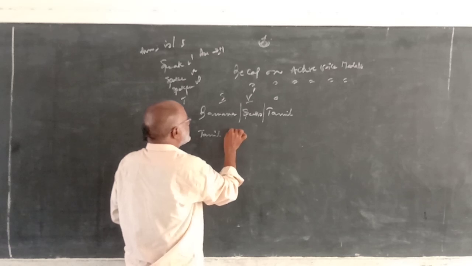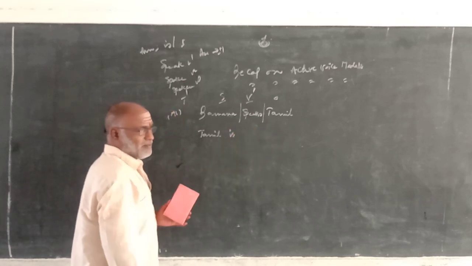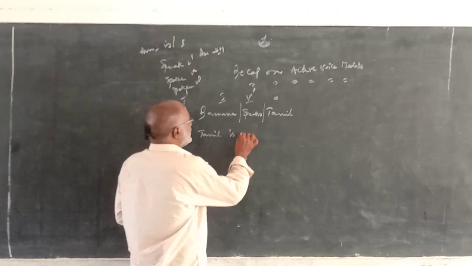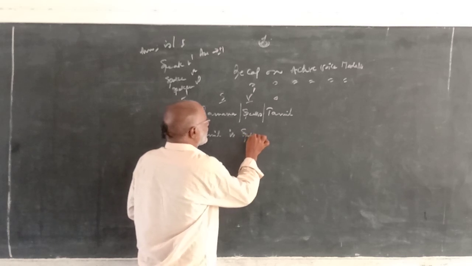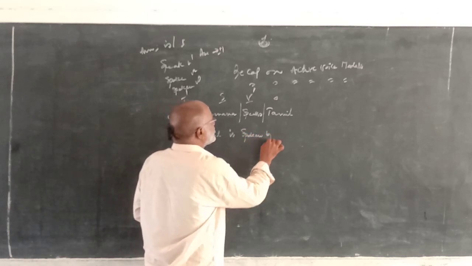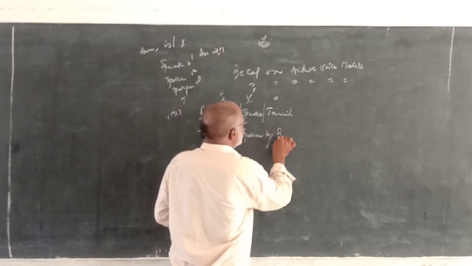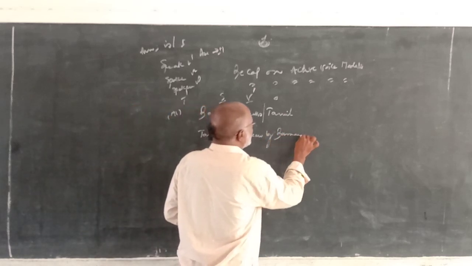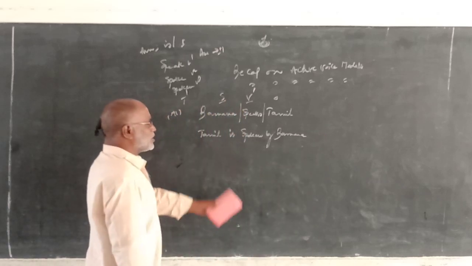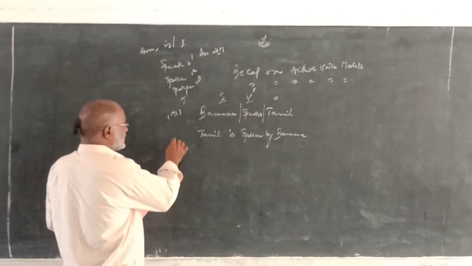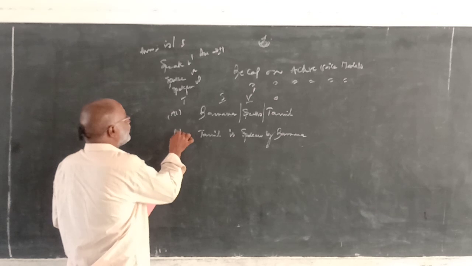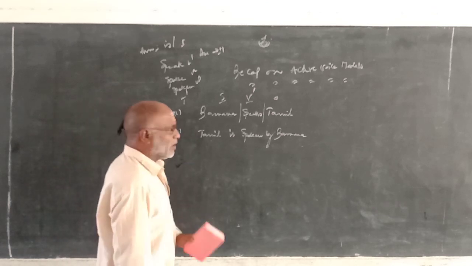Tamil is, next V3, the past participle of the verb. Speak is spoken. Tamil is spoken. And use the preposition by, and Ramana, the subject, changes as object. Now the sentence reads: Tamil is spoken by Ramana. That is the passive voice form of Ramana speaks Tamil.